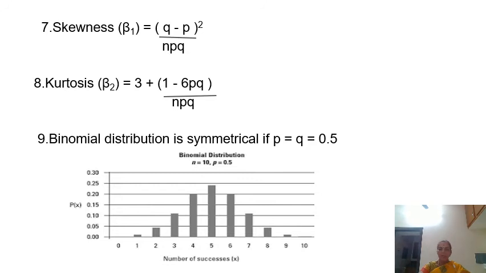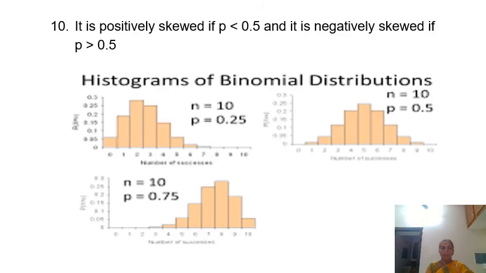Binomial distribution is symmetrical if p equal to q, that is, equal to 0.5. It is positively skewed if p is less than 0.5, and it is negatively skewed if p is greater than 0.5. It is symmetrical if p is equal to 0.5.